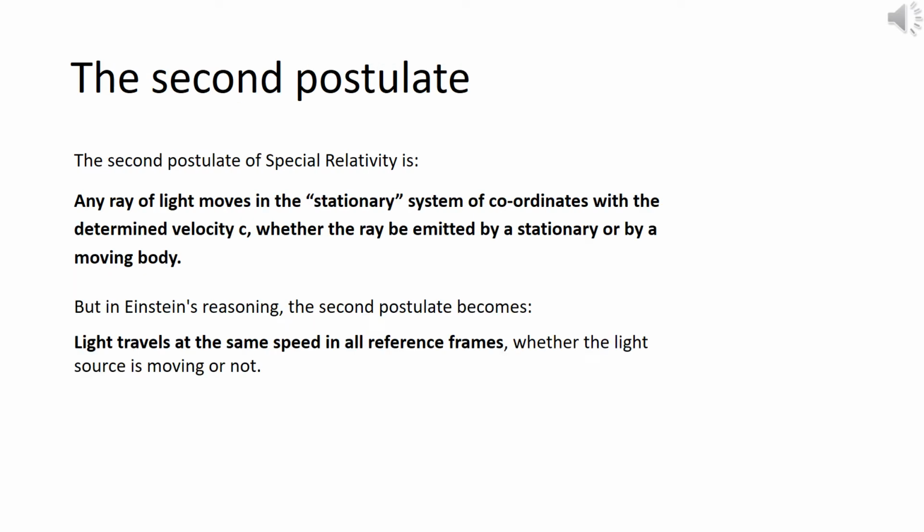What is the second postulate? The second postulate of special relativity is any ray of light moves in a stationary system of coordinates with a determined velocity c, whether the ray be emitted by a stationary or by a moving body. But in Einstein's reasoning, the second postulate becomes light travels at the same speed in all reference frames, whether the light source is moving or not.